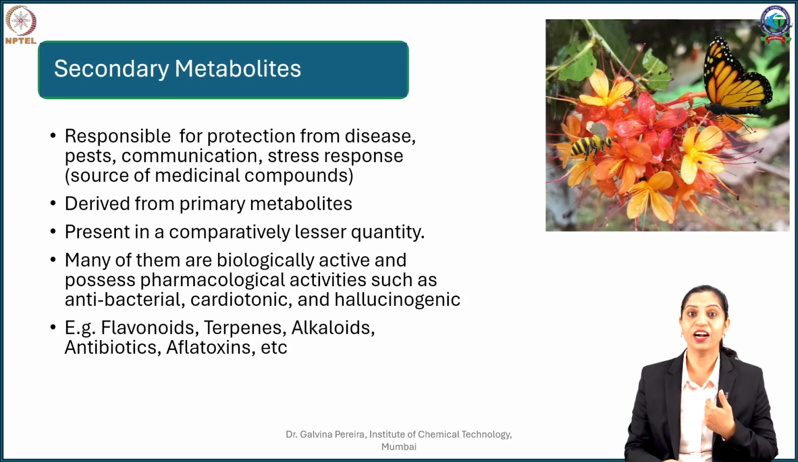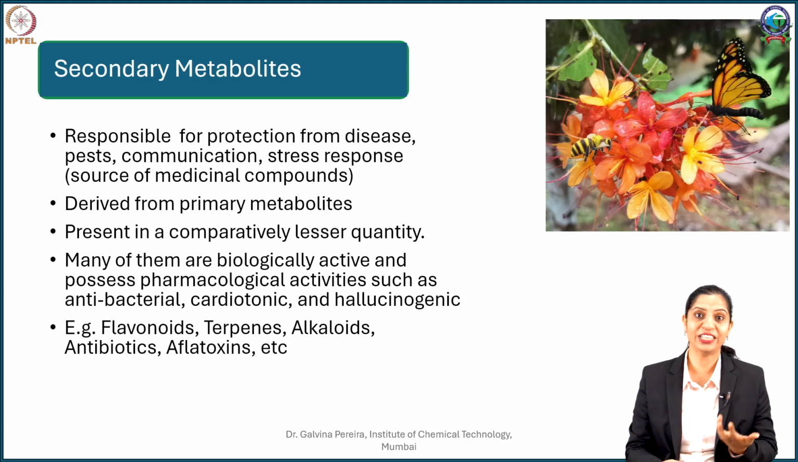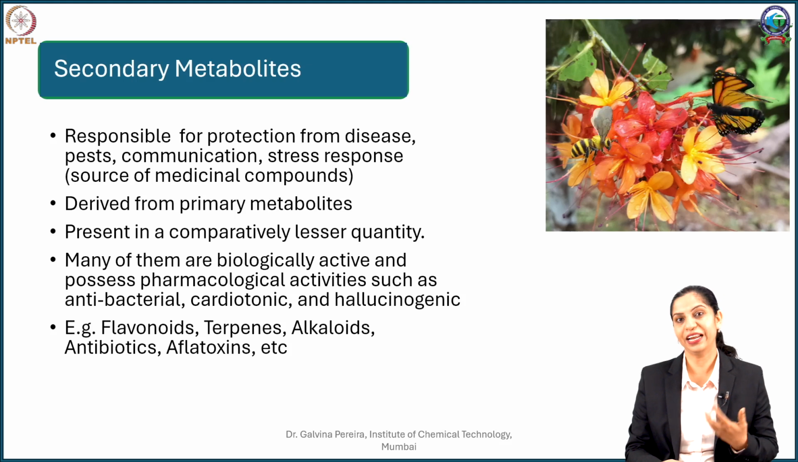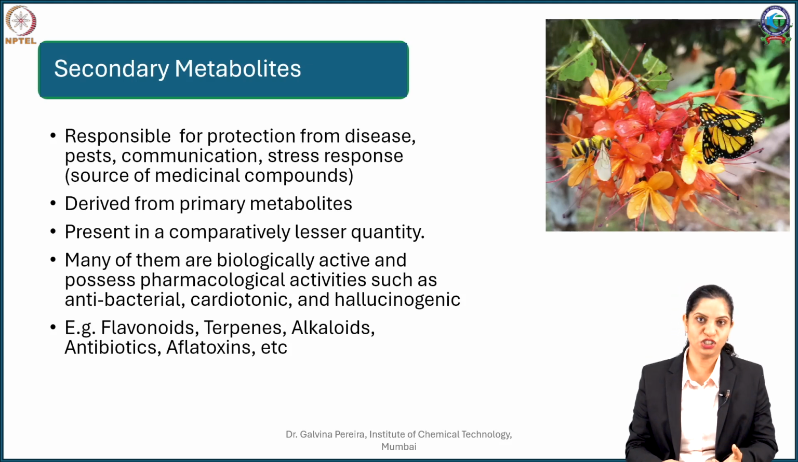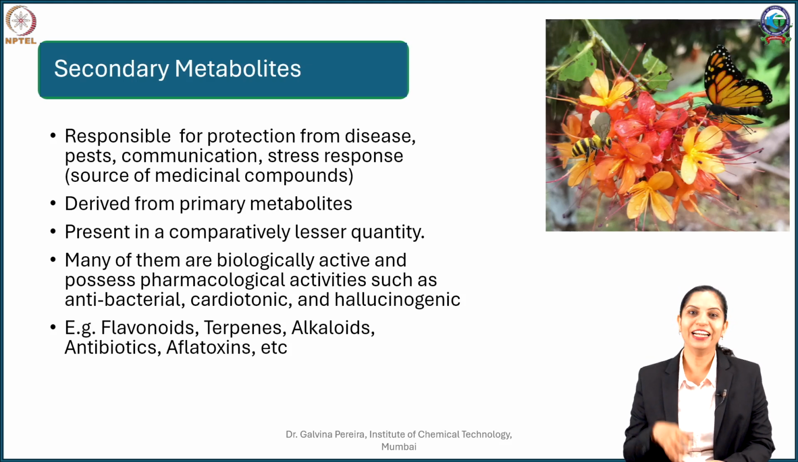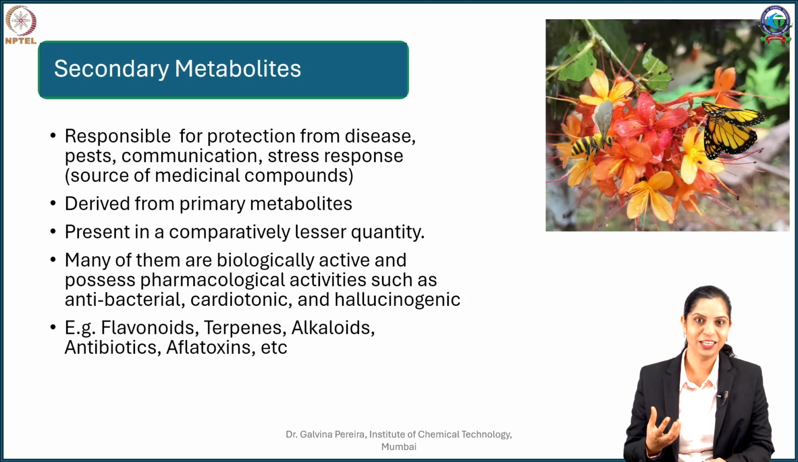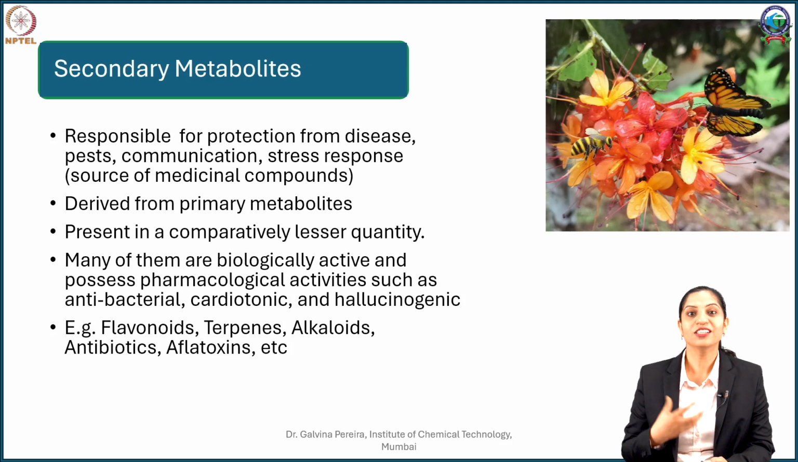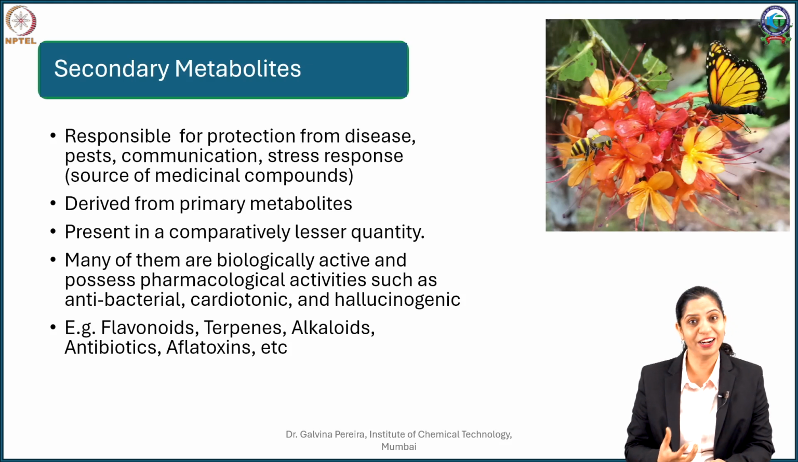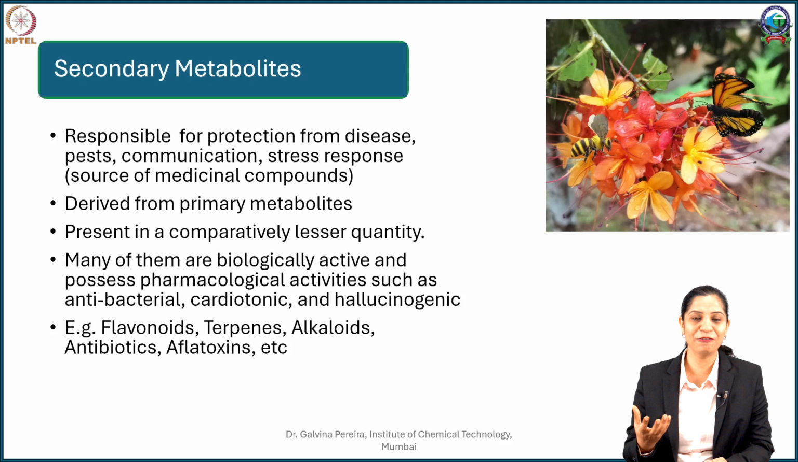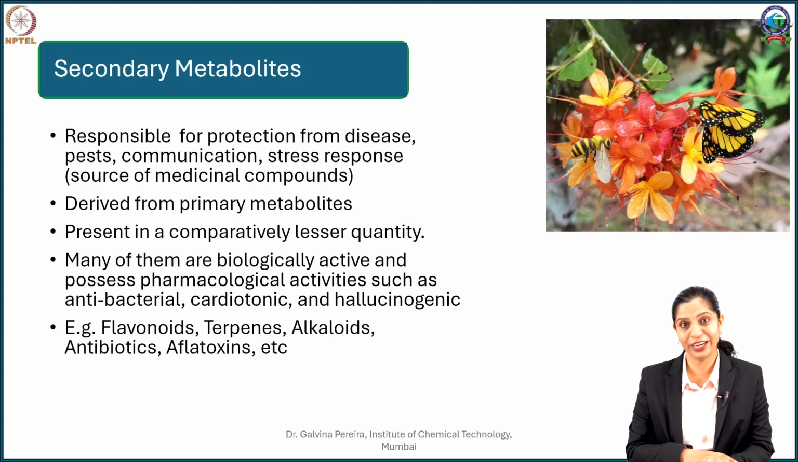Some of them are cardiotonic. When we know digitalis, it produces something like digitoxin which is a cardioactive compound, and there are certain substances which plants will produce which will cause a hallucinogenic effect. Something like your charas, ganja, they are all plant based metabolites, but they have what is called a CNS stimulating effect.